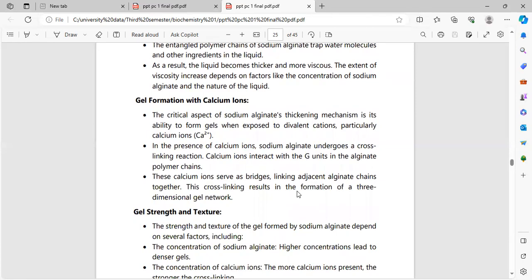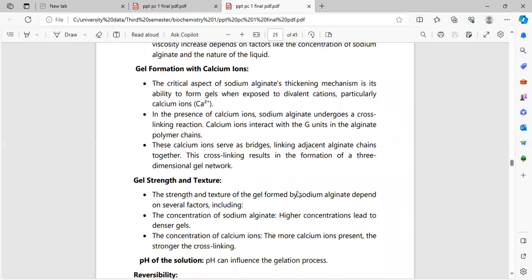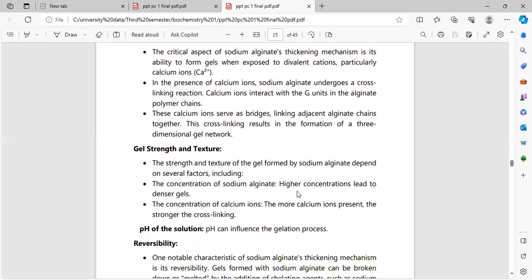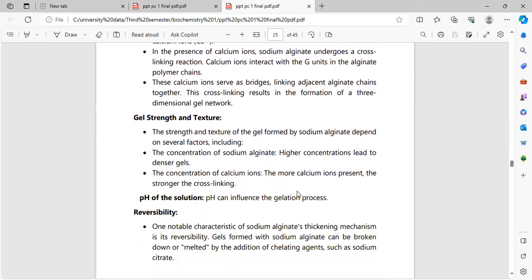Gel formation with calcium ions. The critical aspect of sodium alginate's thickening mechanism is its ability to form gels when exposed to certain cations, particularly calcium ions. In the presence of calcium ions, sodium alginate undergoes a cross-linking reaction. Calcium ions interact with the G units in the alginate polymer chain. These calcium ions serve as bridges linking adjacent alginate chains together. This linking results in the formation of a three-dimensional gel network.